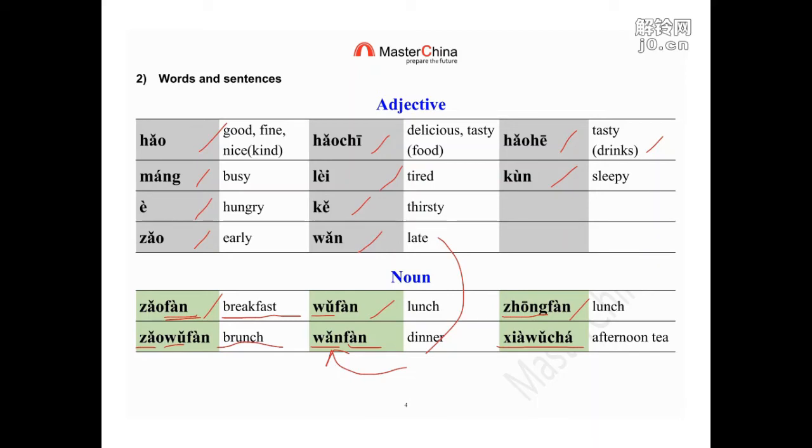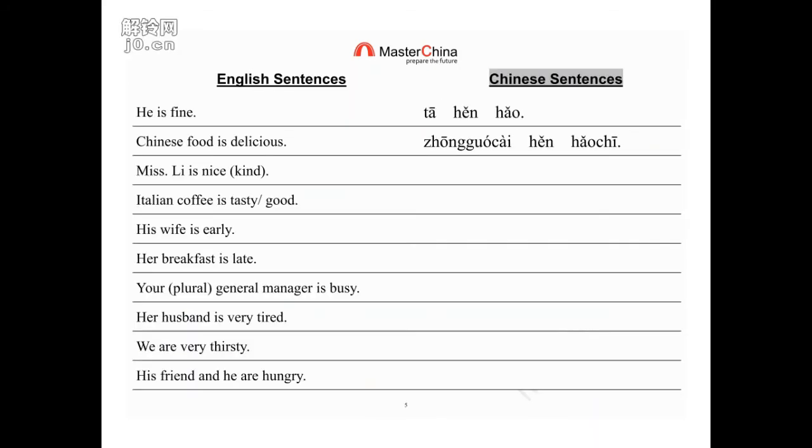Okay, that's how to make an opinion and give a comment with an adjective. So look at this sample sentence. First of all, people usually want to say "I am fine" in their greeting, right? When people greet you, I am fine. He is fine. For this sentence, please keep in mind, this is your opinion.